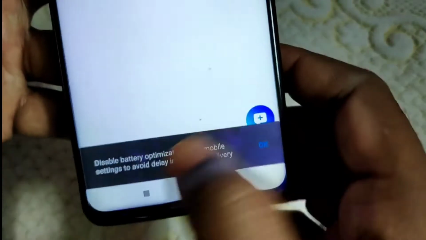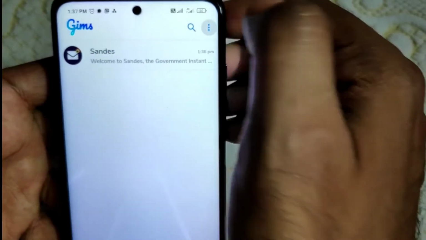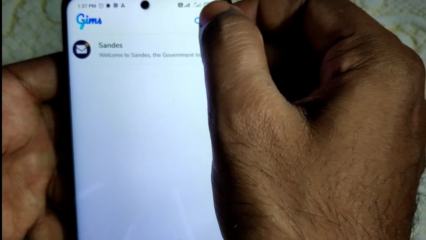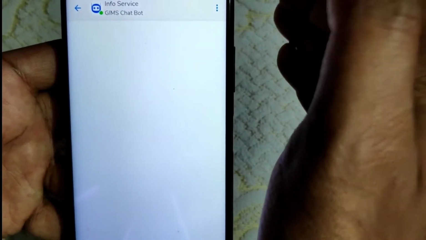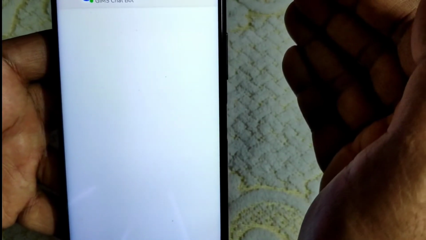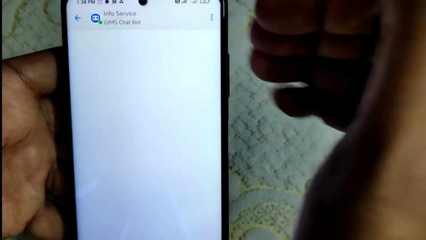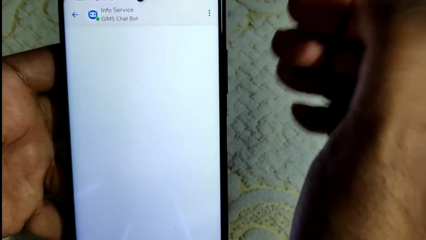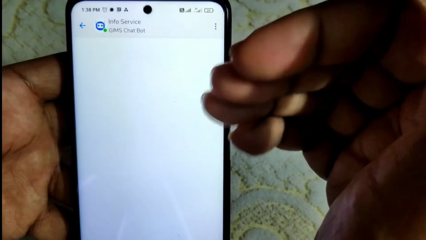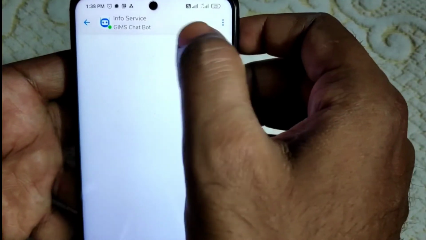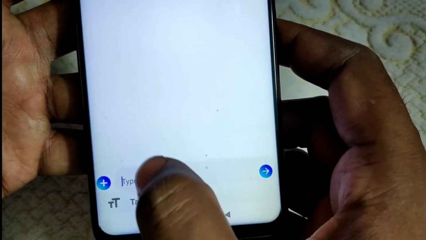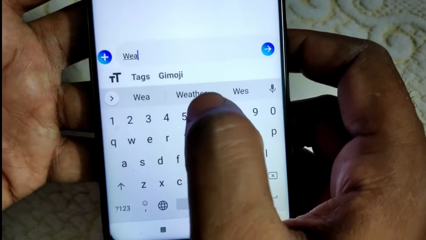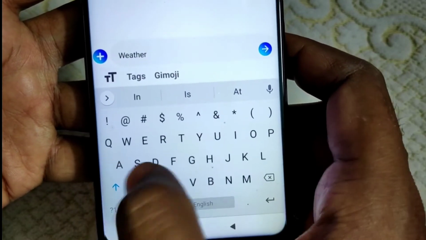Now see, these are the icons. You have to click on these three icons, and then click on this info service. As I have told you, right now I do not have any contact, so I have not imported any contact. That is why I want to send a dummy message. So in the info service, you can send some dummy messages for testing purposes. Here you can type any message. Right now, suppose I am typing weather followed by Delhi.